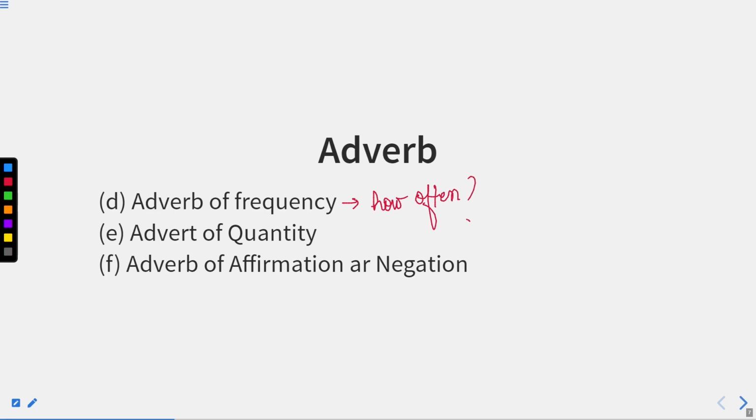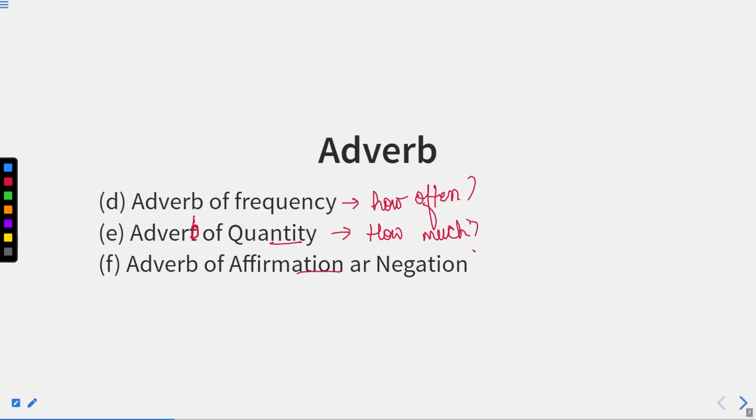And adverb of quantity. Quantity means how much. For example, how much money do you have? But how much money there will be an adjective. Basically, adverb of quantity refers to how much work has been done. For example, if you study a chapter in mathematics or arithmetic, that is time and work. Now it is written over there that A has done a piece of work. Now how much work has he completed? A piece of work, so that is how much work he has done. So that is about adverb of quantity.